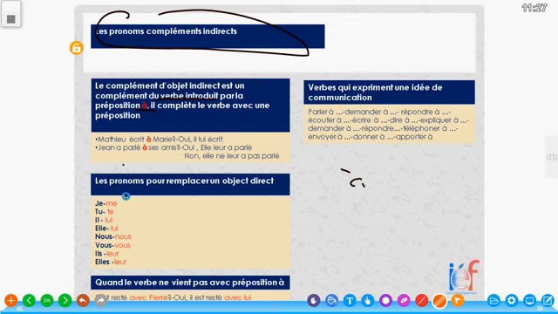So when I am the object, and you are replacing me, the pronoun to replace me with is the pronoun me. And then when you replace tu, that is the second person singular, you replace tu with te as an object. And the same at the COI level, you replace whether it is il or elle. When he or she becomes the object, they become him or her. So it becomes lui. We use lui to replace both il and elle. And then the nous, which is we. When we are objects, we still take nous. And then vous as well.